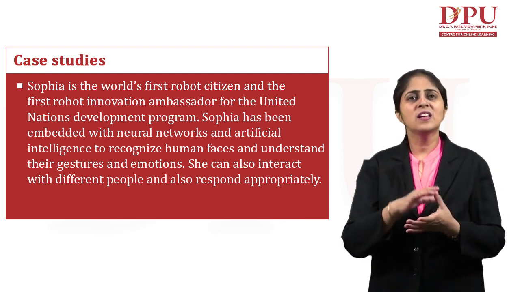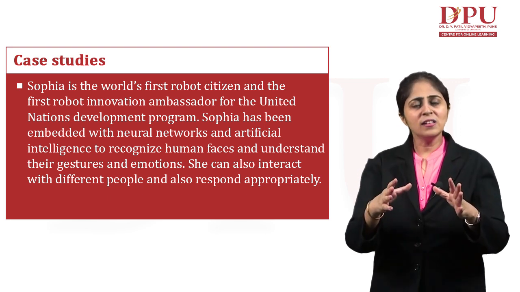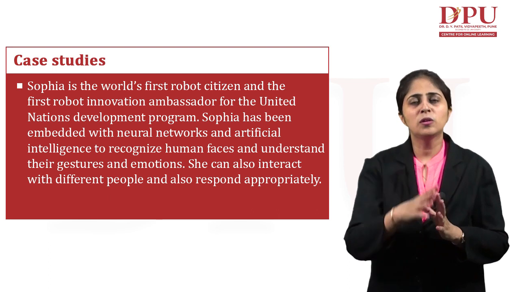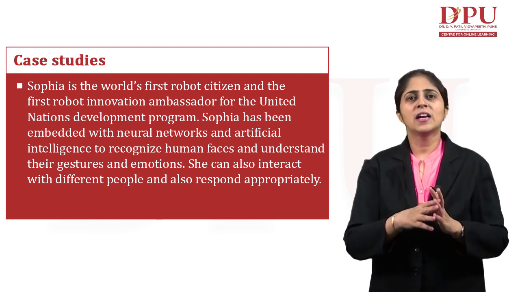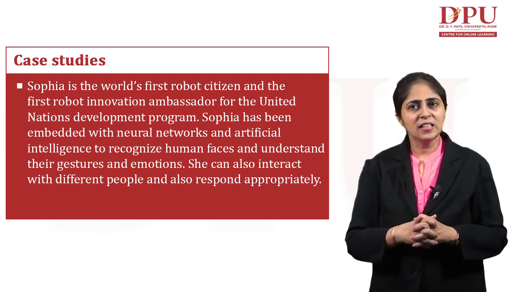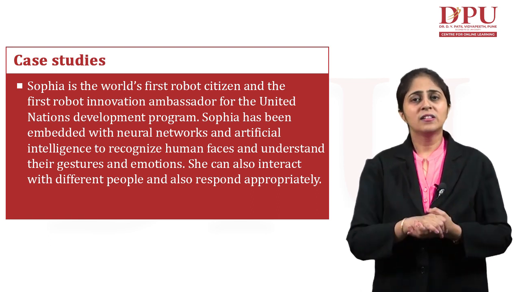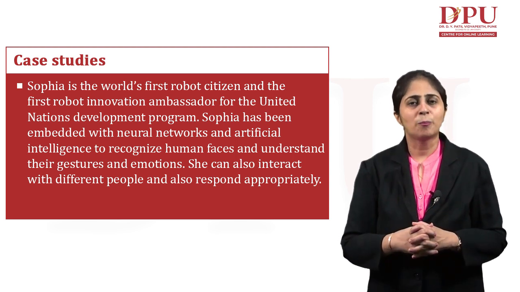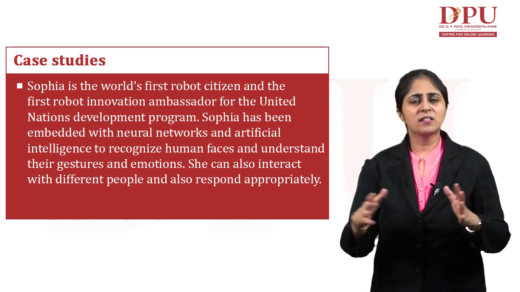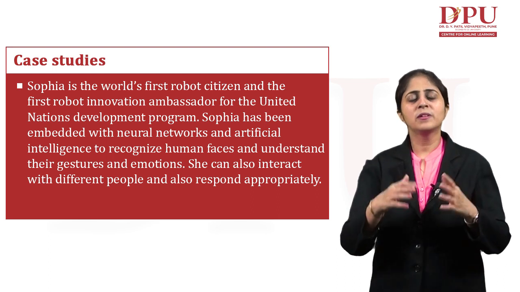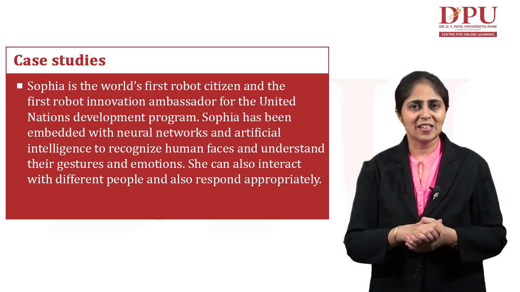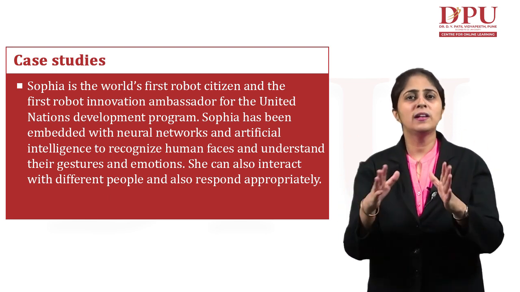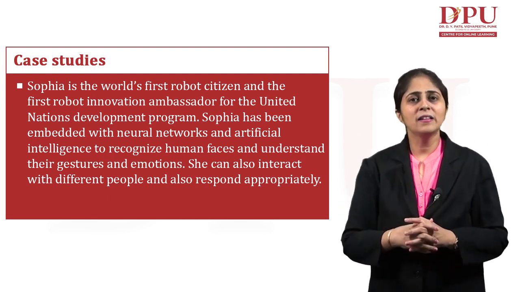It recognizes human faces, and how does all this get done? It gets done with the help of neural networks and artificial intelligence techniques. So Sophia can also interact with different people and respond appropriately. And how does this all happen? It all happens with the help of artificial intelligence, with the help of the artificial neural network that is working behind this robot.